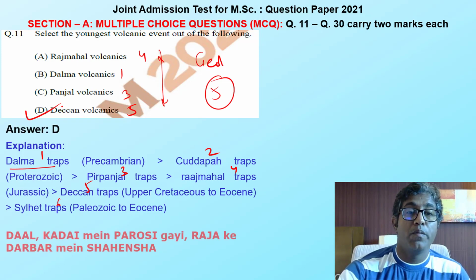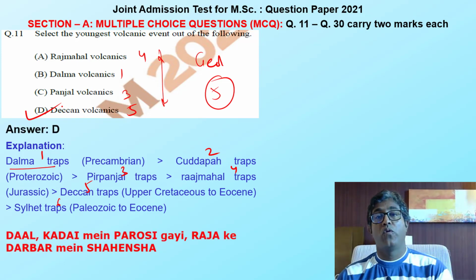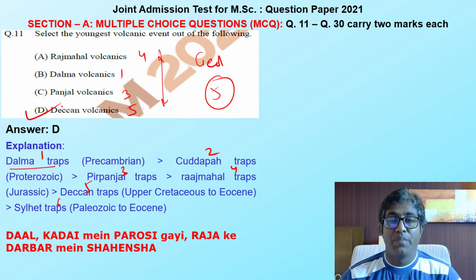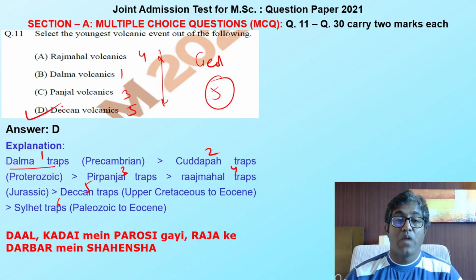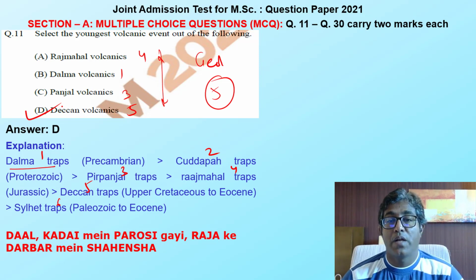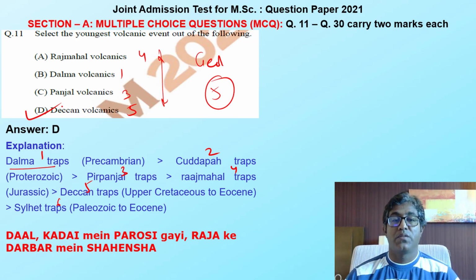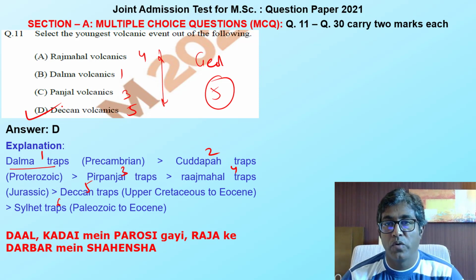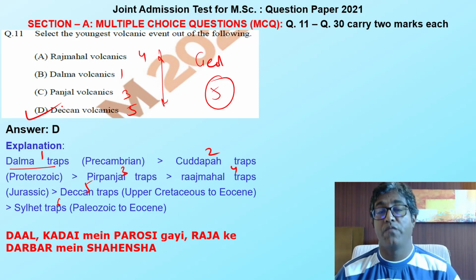If you want to remember this succession from oldest to youngest, you can utilize this mnemonic in Hindi: दाल कढ़ाई में परोसी गई राजा के दरबार में शहंशाह द्वारा. Dal means Dalma trap, kadhai means Kadapa, parosi means Pirpanjal, Raja means Rajmahal, Darbar means Deccan trap, and Shahanshah means Sylhet trap. This is the sequence from oldest to youngest. If you like this mnemonic, you can use it for your own study. If you have a better one, do share it with me.